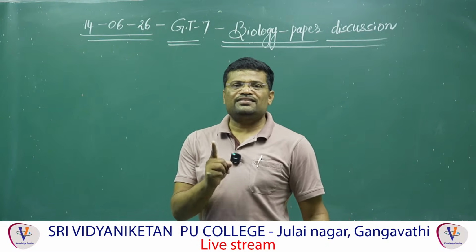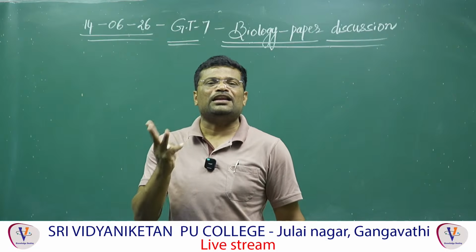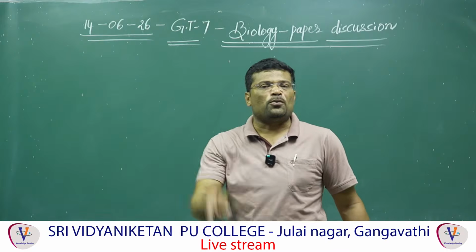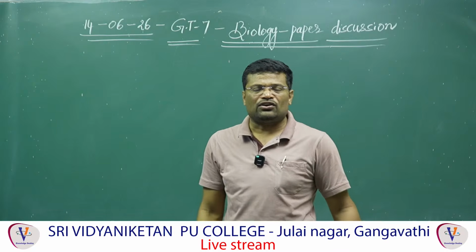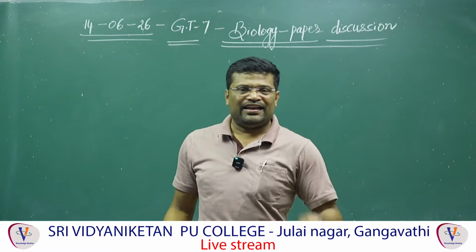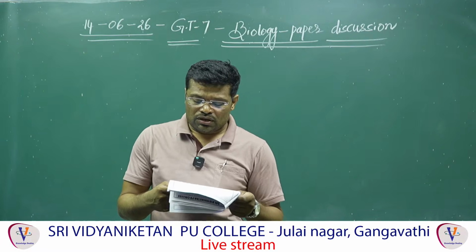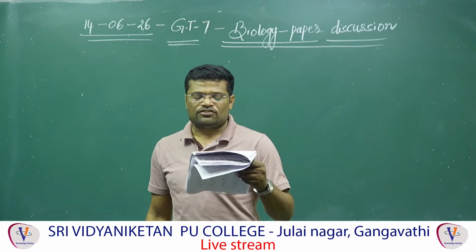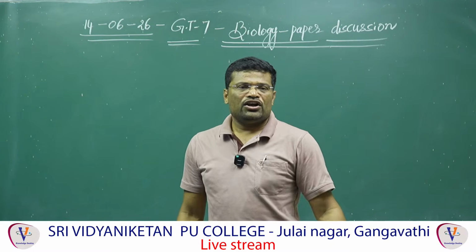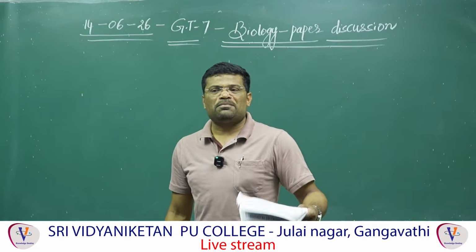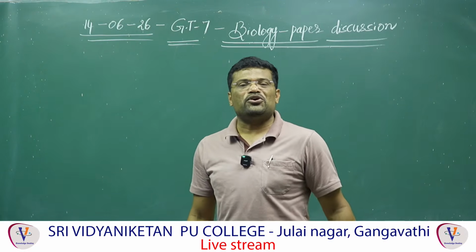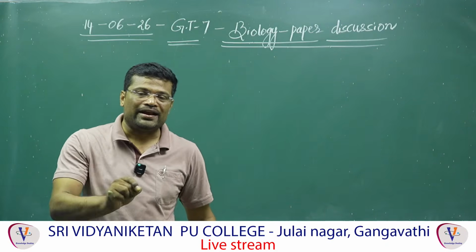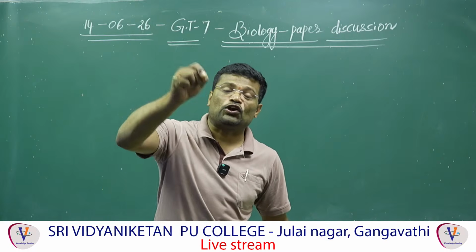C. Tropomyosin is the contractile protein of thin filament. Absolutely correct. Each thin filament includes three contractile proteins, namely number 1 actin, second one tropomyosin, and third one troponin. Troponin includes three subunits, namely TNT, TNC, TNI. And D. TNC subunit of troponin binds calcium ions during muscle contraction. Absolutely correct. During muscle contraction, calcium ions bind with TNC subunit of troponin.